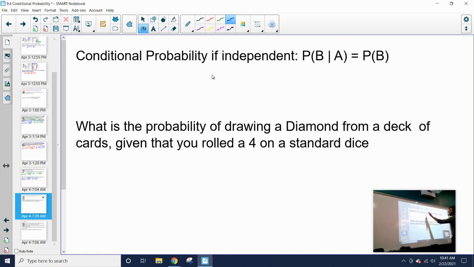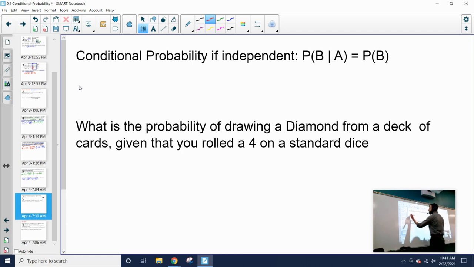So what we're saying is that if you have a conditional probability of probability B, given that event A has occurred, it's going to be equal to probability of event B. Now, the reason being, event A does not affect the conditional probability. It should not affect B. So the probability that B occurs, given event A has occurred, should not make any difference. It should just be the probability of B.